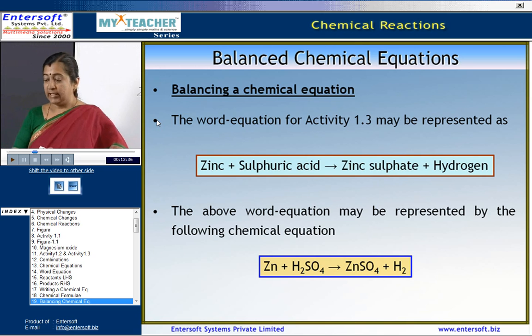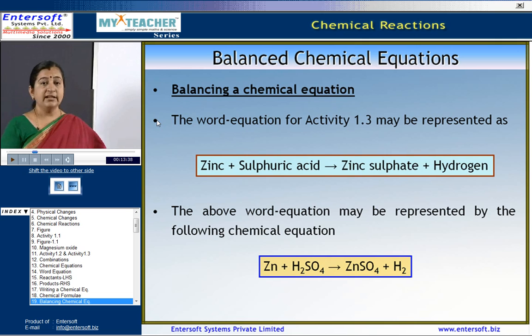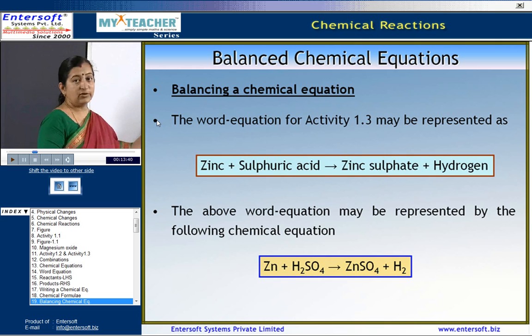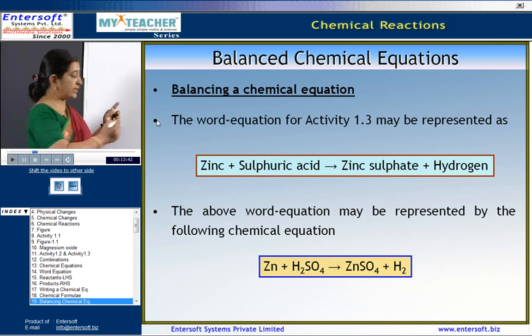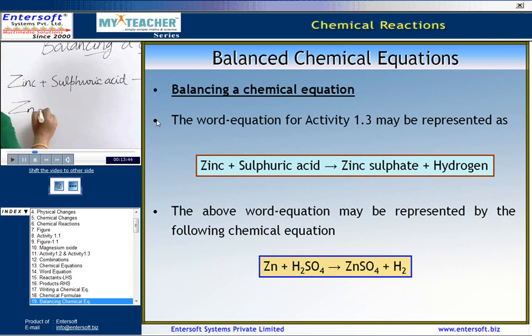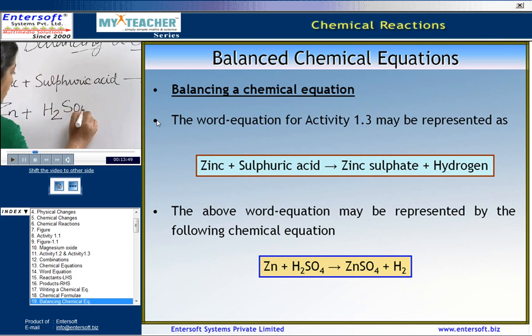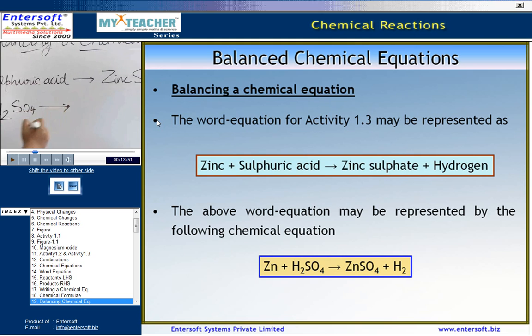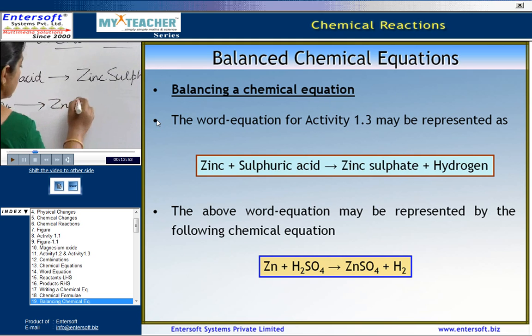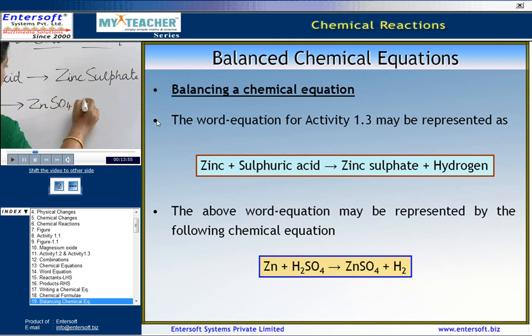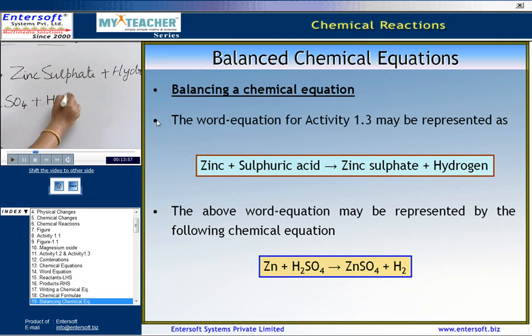Now, the above word equation can also be represented using formulas. That can be written as zinc plus sulfuric acid, which is H2SO4, will give rise to zinc sulfate, that is ZnSO4, plus H2, which is a gas.